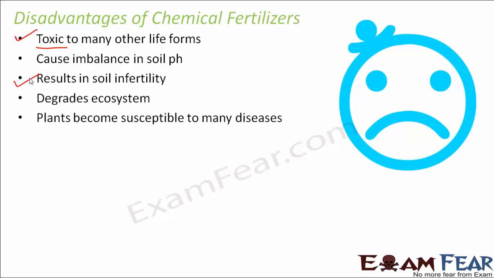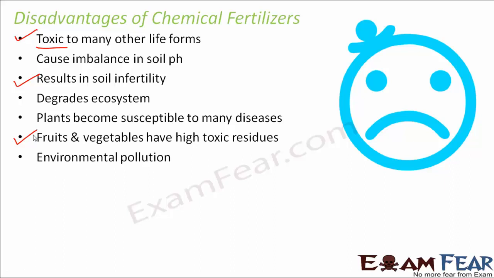Plants become susceptible to many diseases. Sometimes if the same type of fertilizer is applied over and over again, very frequently and in high amount, the plants become used to it, or those kinds of fertilizers do not work for the plants. So the plants, instead of growing better, tend to get diseases. Fruits and vegetables have high toxic residues, as I said. Since these are toxic materials, there are chances that they might remain somewhere inside a fruit or a vegetable. So when that fruit or vegetable is eaten by some other animal, it can cause some harm to that animal.